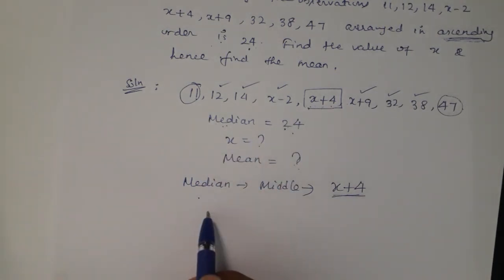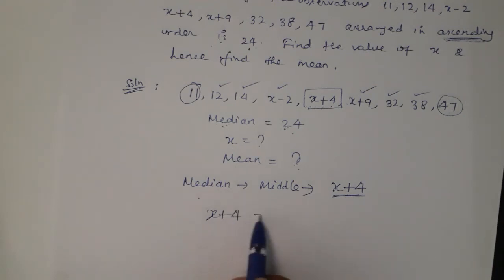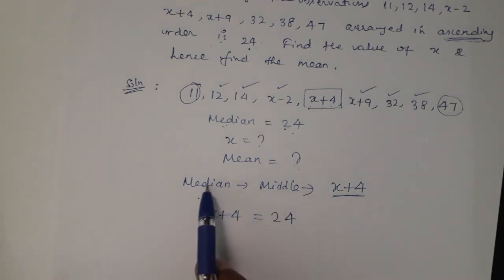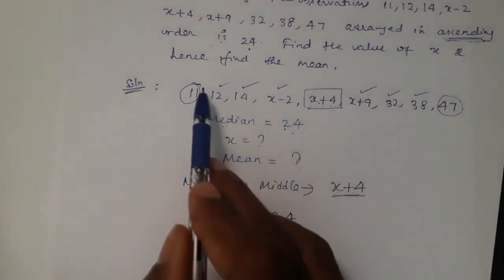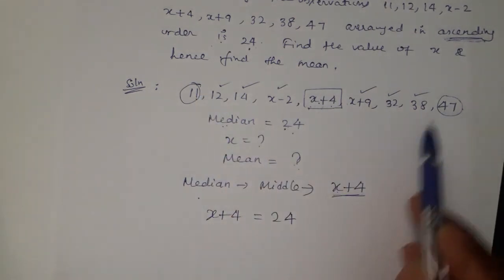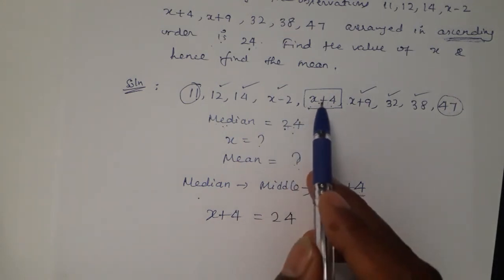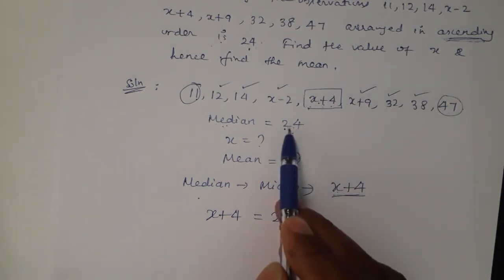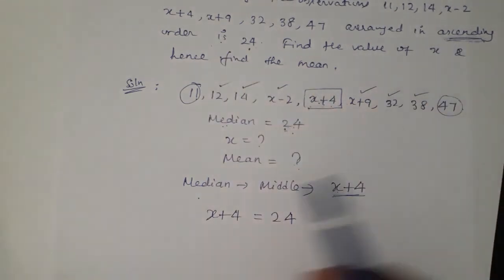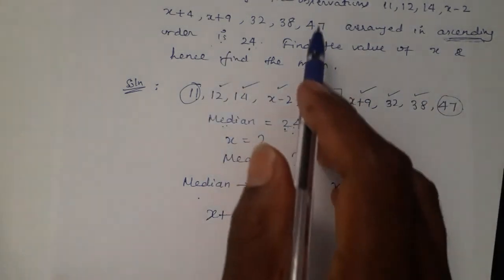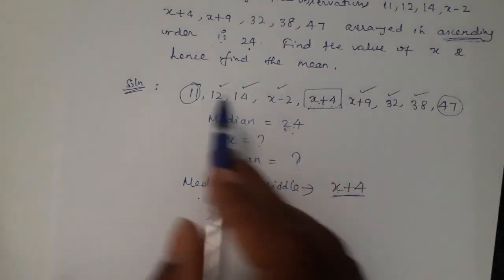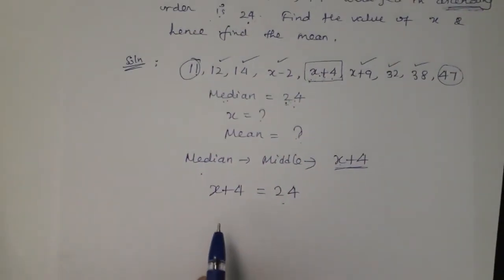That we can write like this: x plus 4 is equal to 24, because x plus 4 is the median for this sequence of numbers and they have given 24 directly. So x plus 4 is the median, and 24 is also the median. These two are equal. So 24 is the median given in the question. x plus 4 is the median that we found by the steps.